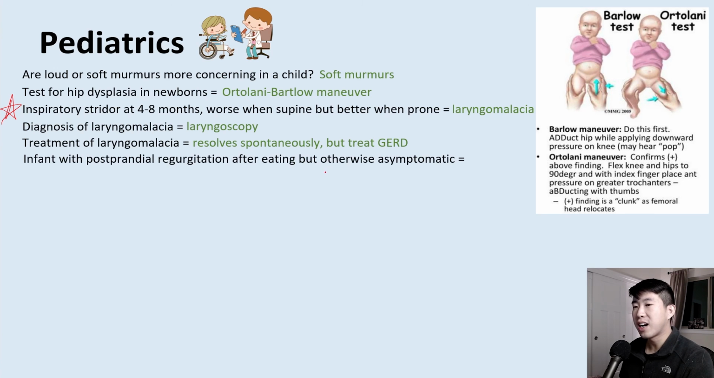If you have a description of an infant with postprandial regurgitation after eating, but they're otherwise asymptomatic, this is what we call a happy spitter, and this is not something that needs to be treated.